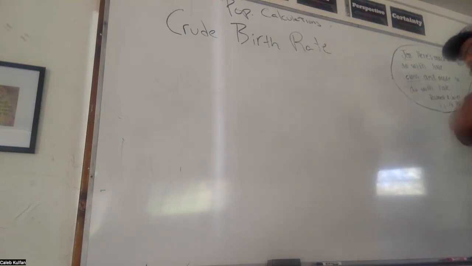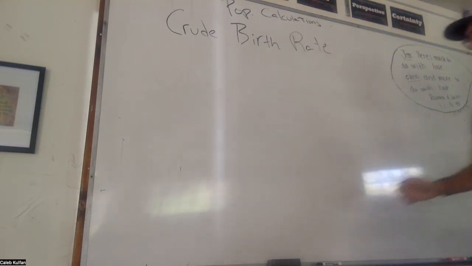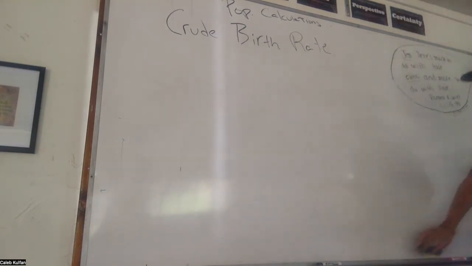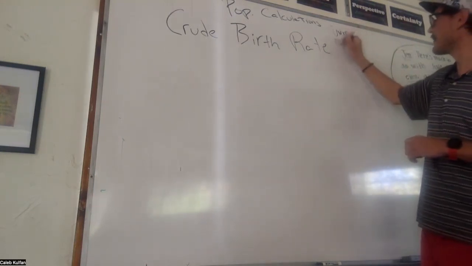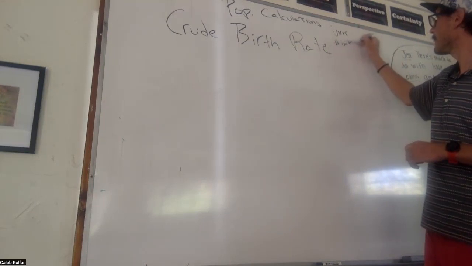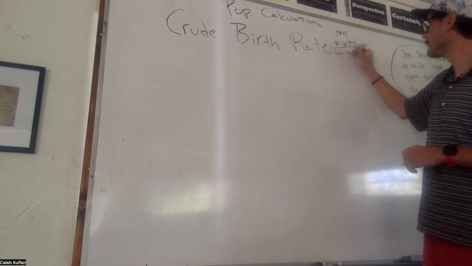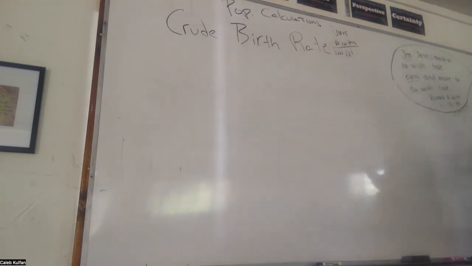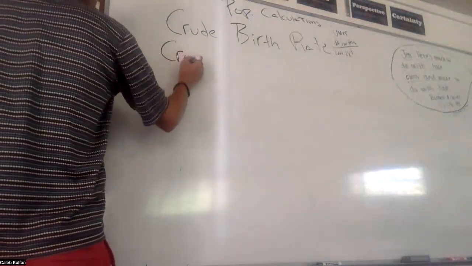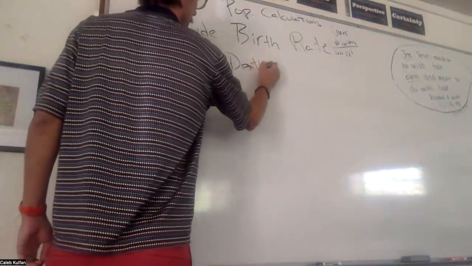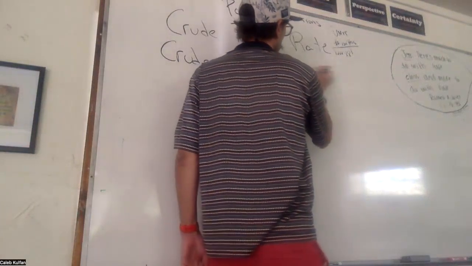So crude birth rate, we just talked about contraceptives and how they relate to birth rate and population change. It's totally related. The unit for this is number of births per 1,000 people, for overall people, all people. And so crude death rate must be the number of deaths per 1,000 people.